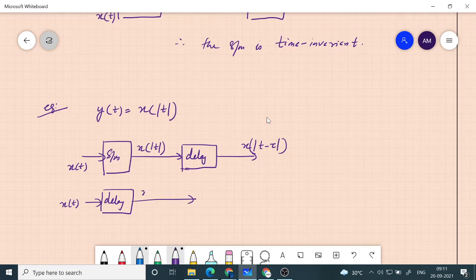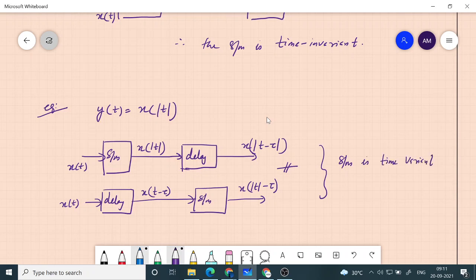So that will give you x of t minus tau. And then we give it to the system. What does the system do? Replace t with modulus t. So you will get x of modulus t minus tau. Again, they are not equal. Therefore, this system is time variant.